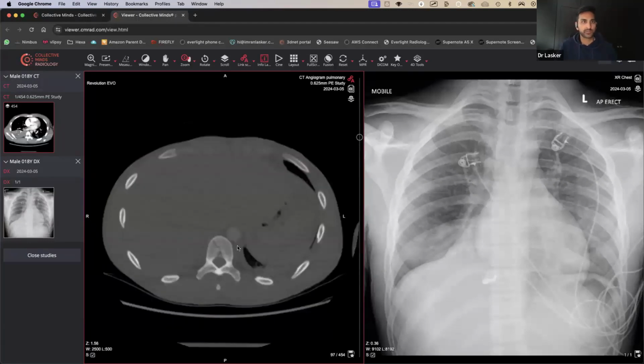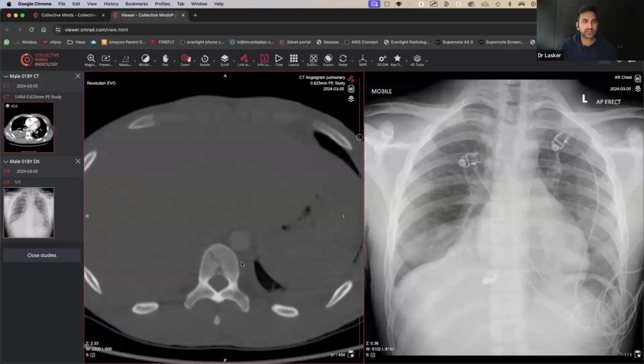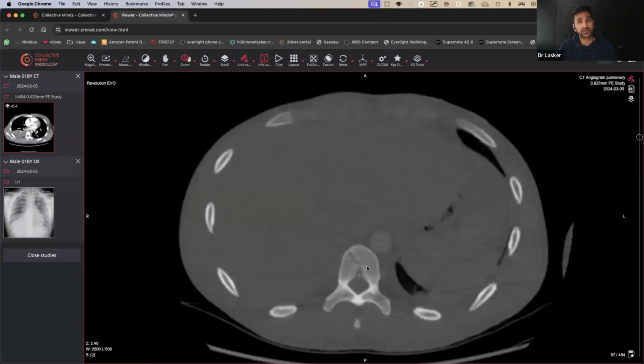of right middle lobe pneumonia. Just out of interest, did anyone spot this? Any ideas what that could be? If we zoom in, that one there. So yeah, you may be worried. You know, is that a fracture? Is it not a fracture? You may want to zoom in and all that kind of stuff.